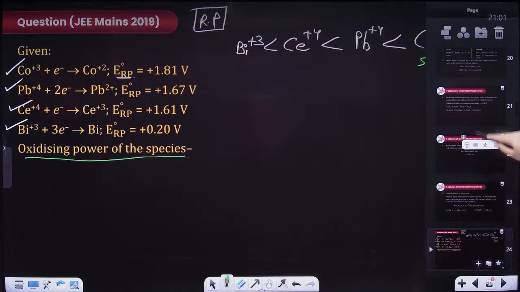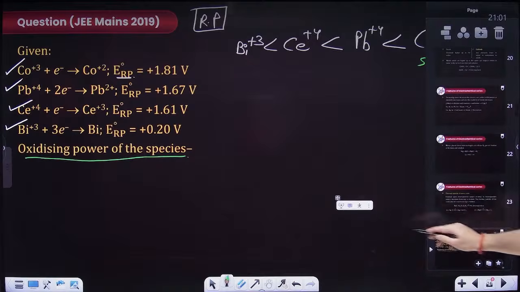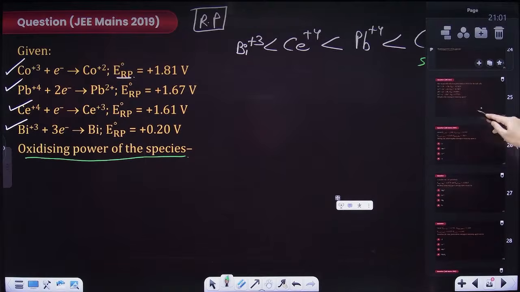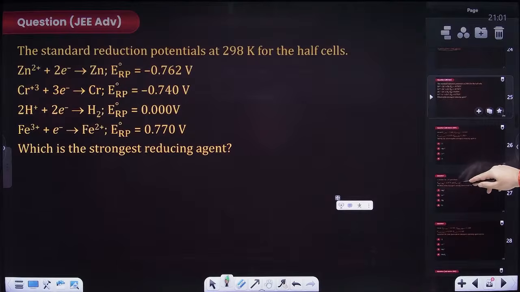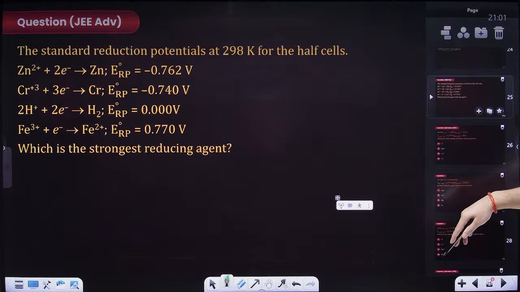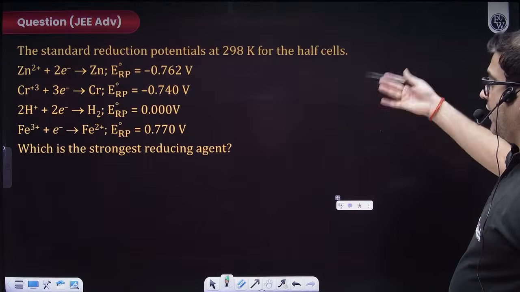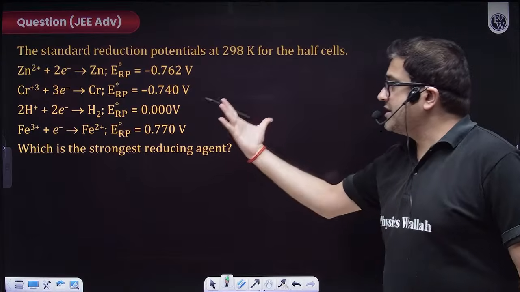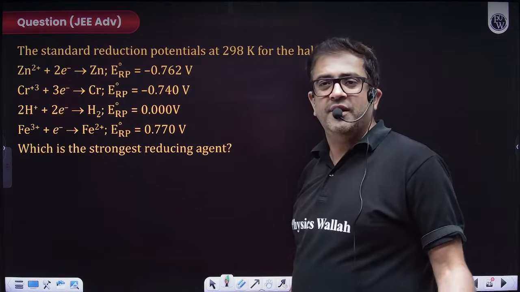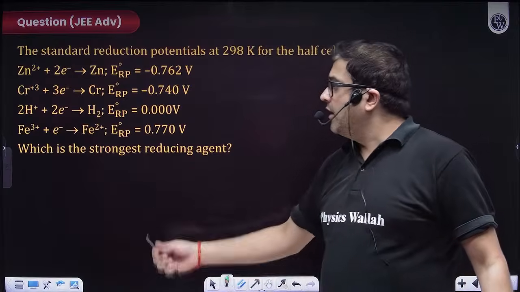Now, moving to, there are some more questions. Chalo, attempt this one quickly, I guess this will take very less time. This is a JEE Advanced question. Yes, the format is different, but you just have to give me an answer.